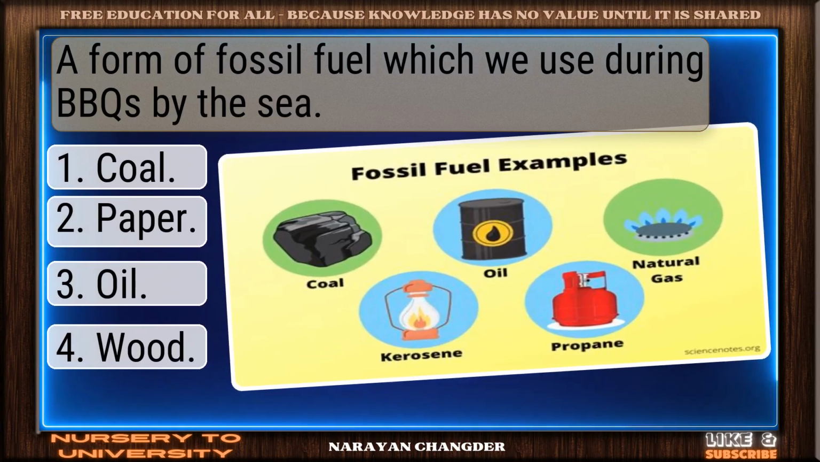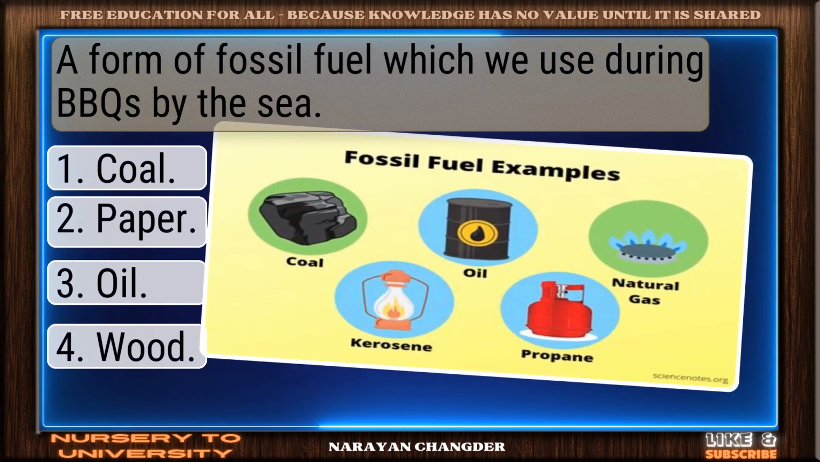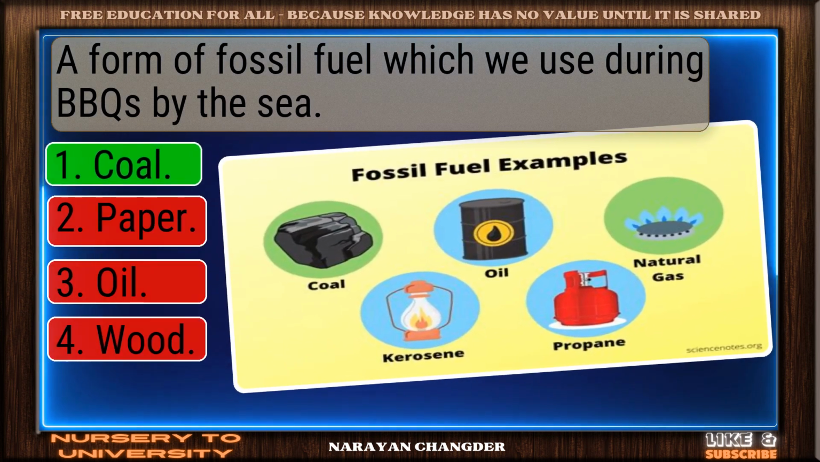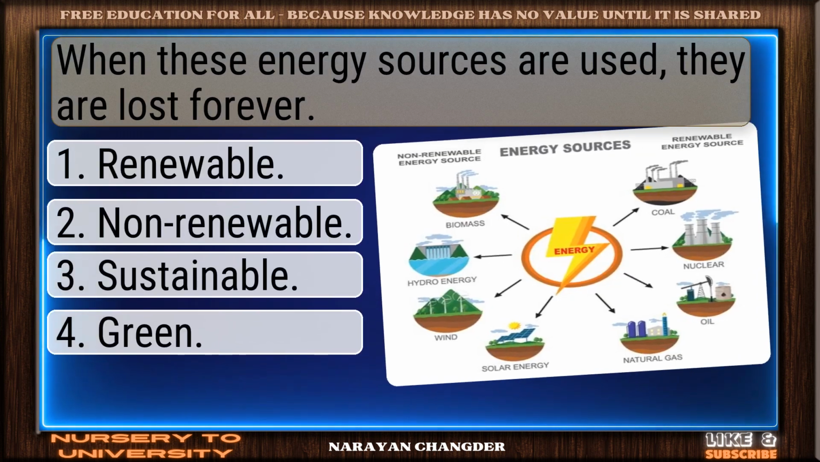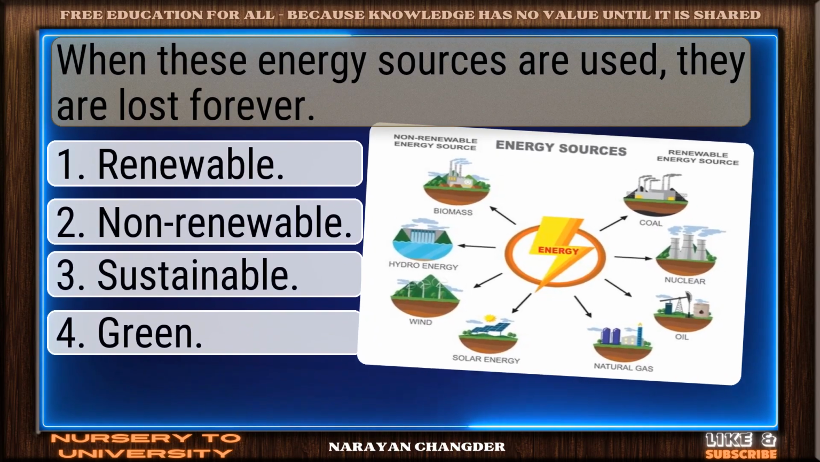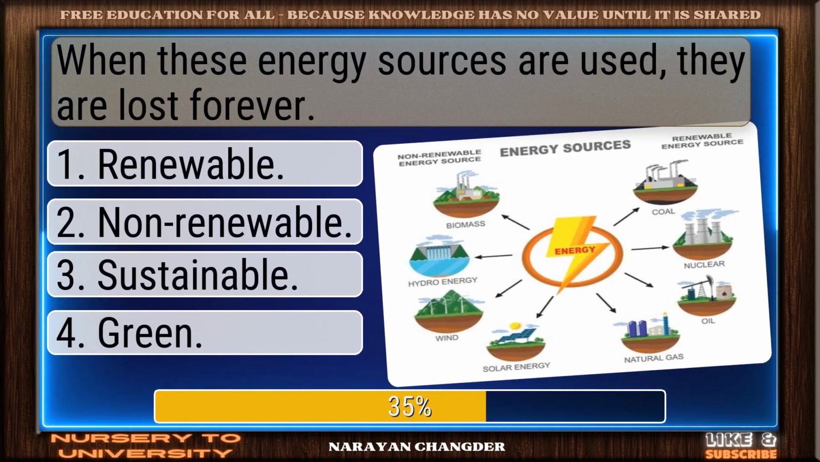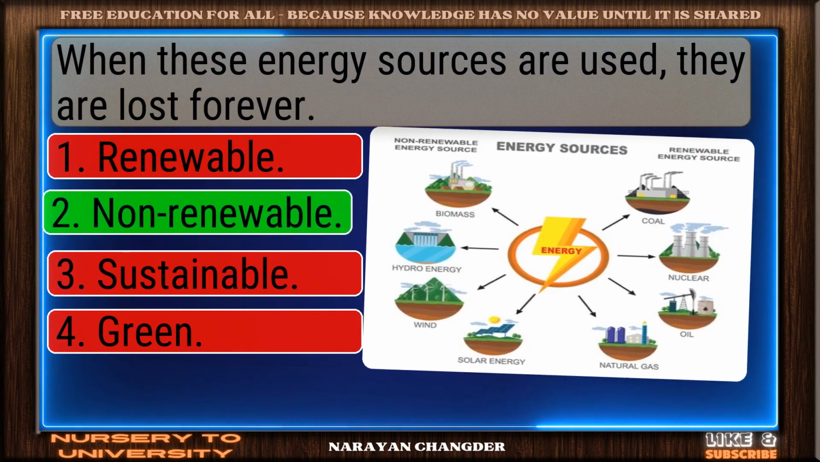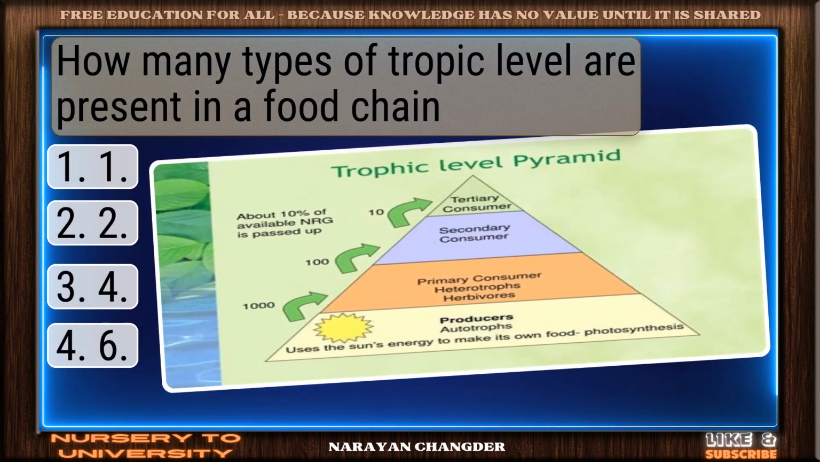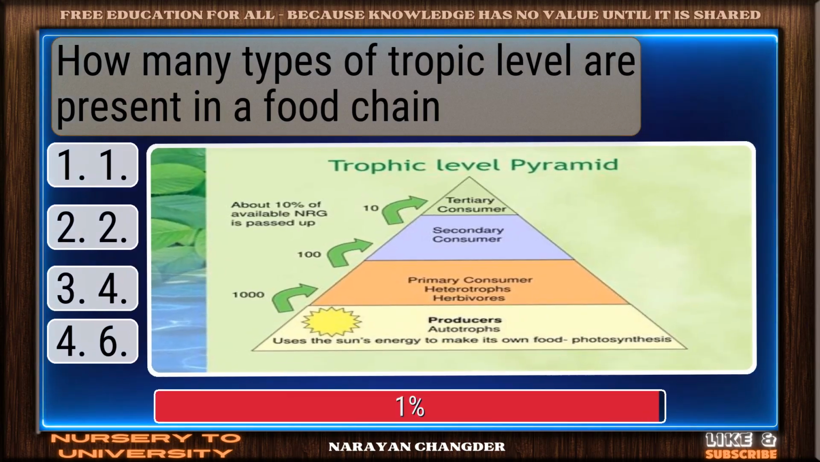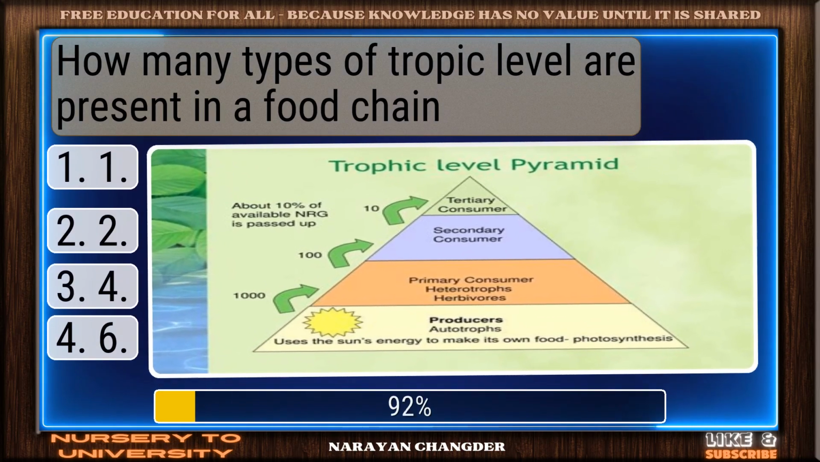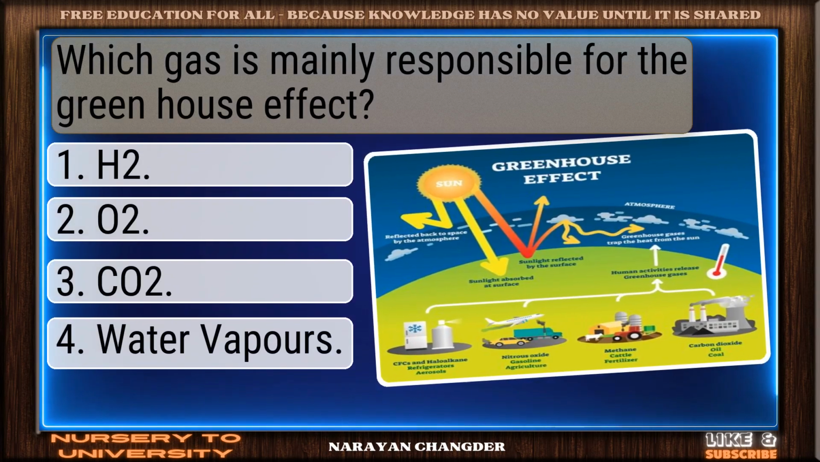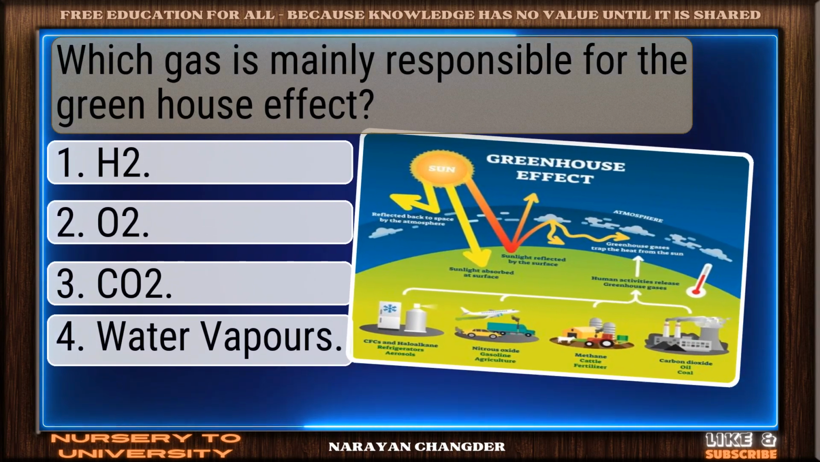A form of fossil fuel which we use during BBQs by the sea. Smart pick. Coal is correct. When these energy sources are used, they are lost forever. You got it. Non-renewable fits. How many types of trophic level are present in a food chain? Solid response. 4 is. Which gas is mainly responsible for the greenhouse effect?